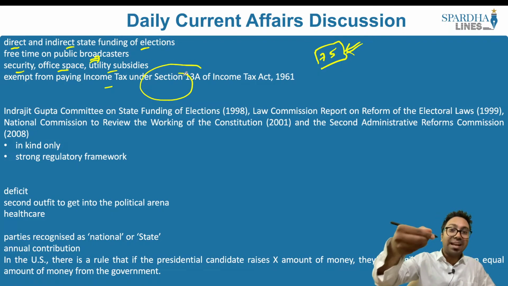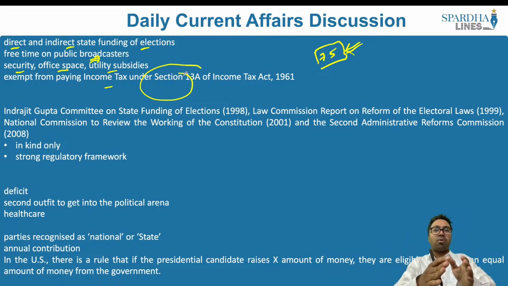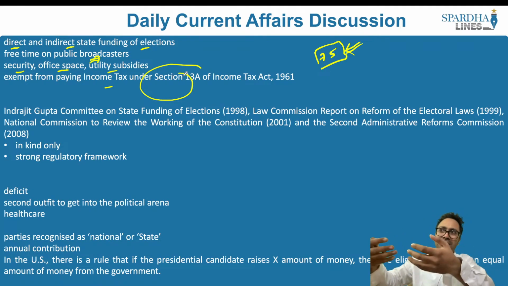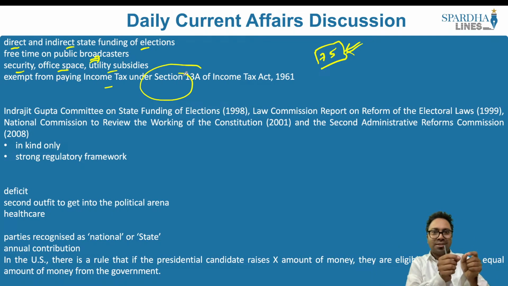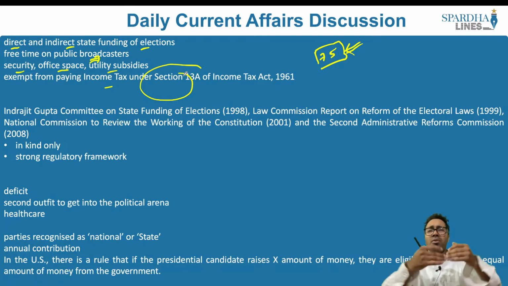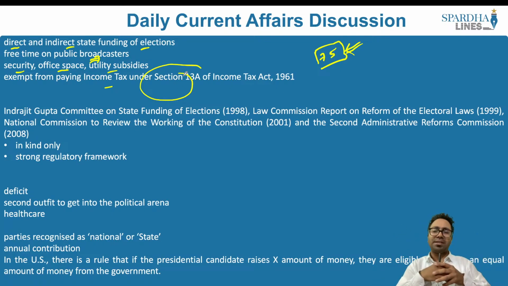So such is the kind, which means that I am not directly provided the money, but instead I am provided some other kinds of means and mechanisms as to how I would be able to operate. So this is the difference between direct and the indirect state funding of the elections. Now, previously there were a number of committees and commissions that were appointed. These commissions were asked a question: should we go ahead and implement state funding of the elections? So, committees were appointed, they looked into this entire scenario, they understood what is the root cause problem, and they also came up with the recommendation as well.